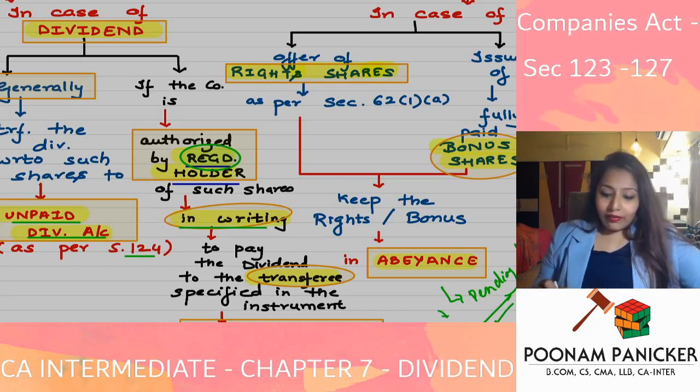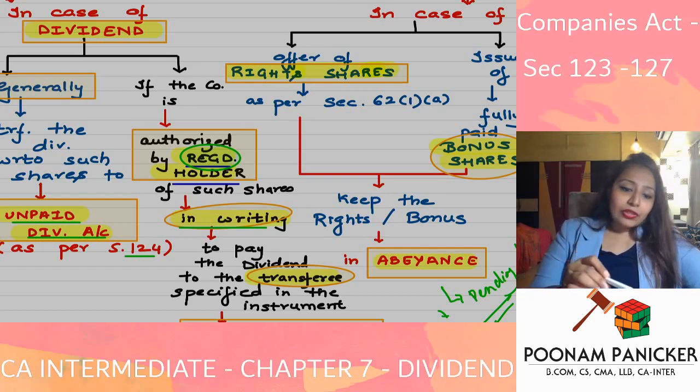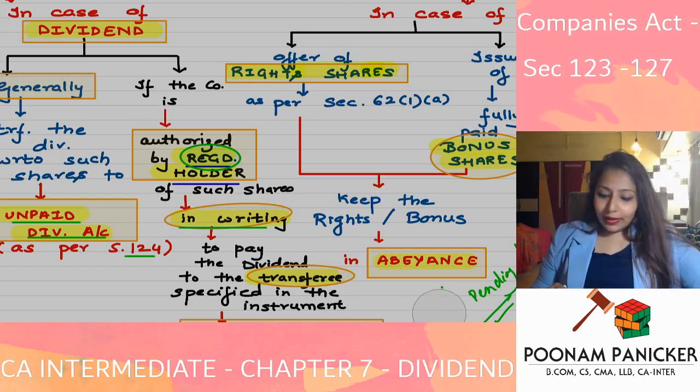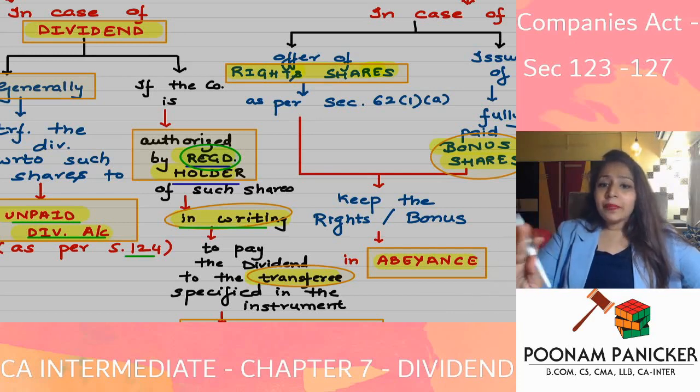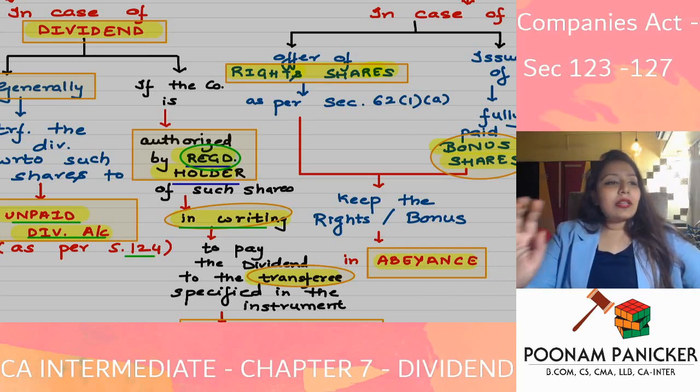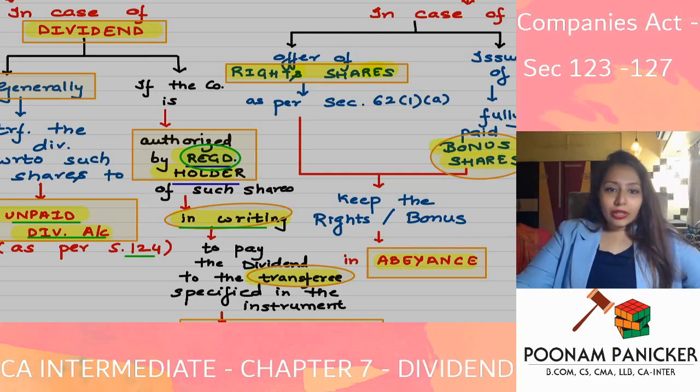Whatever rights shares or bonus shares are declared by the company in between the receipt of the instrument of transfer and the registration of transfer will be kept in abeyance. That is, currently they will be kept pending. They will not be given to either Mr. A or Mr. B. They will wait for the transfer to be registered, and then it will be offered accordingly to the transferee.